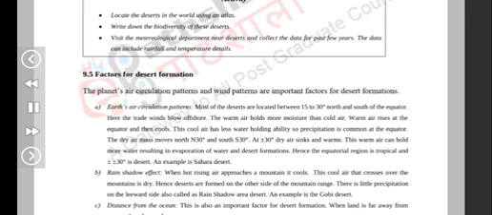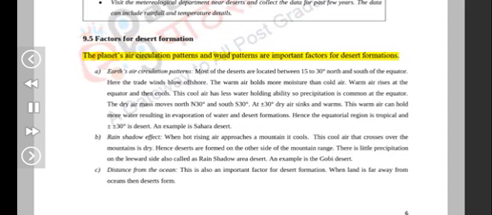9.5 Factors for desert formation. The planet's air circulation patterns and wind patterns are important factors for desert formation. Earth's air circulation patterns. Most of the deserts are located between 15 to 30 degrees north and south of the equator. Here the trade winds blow offshore.